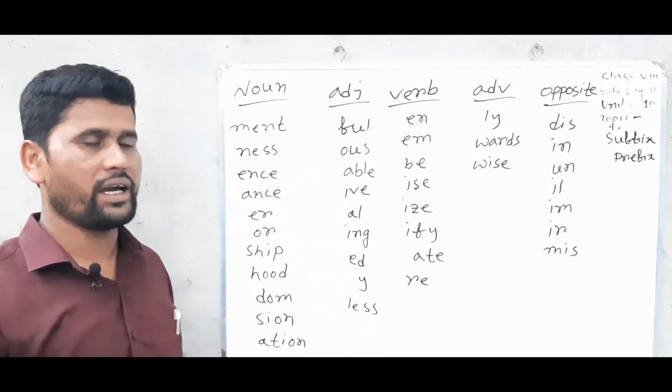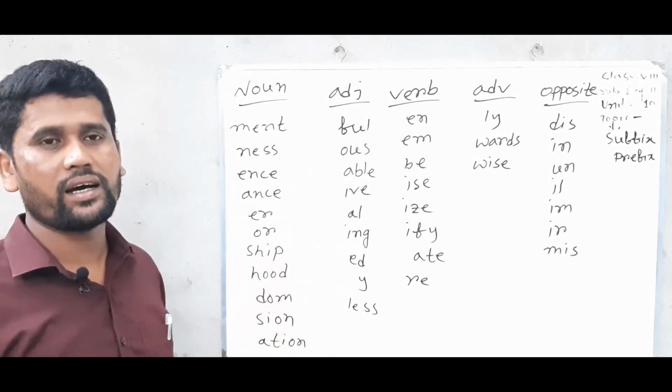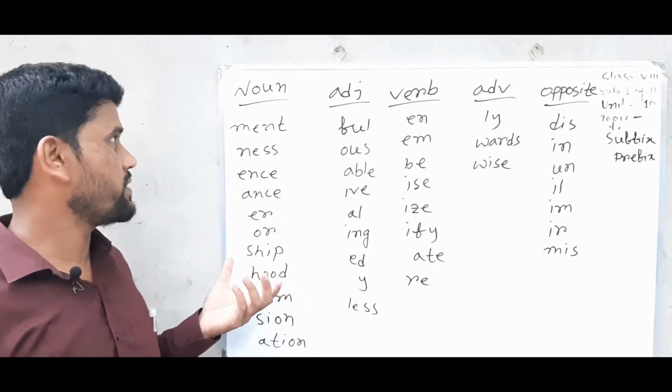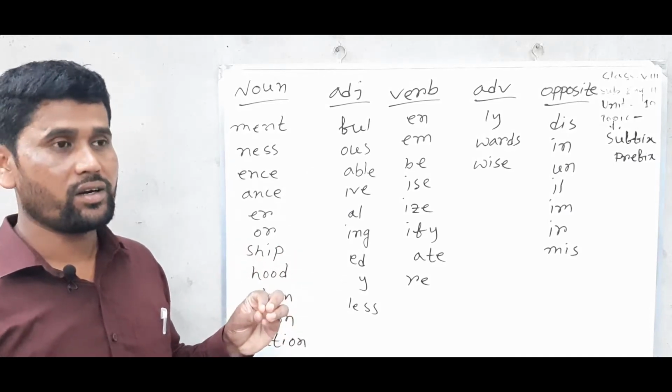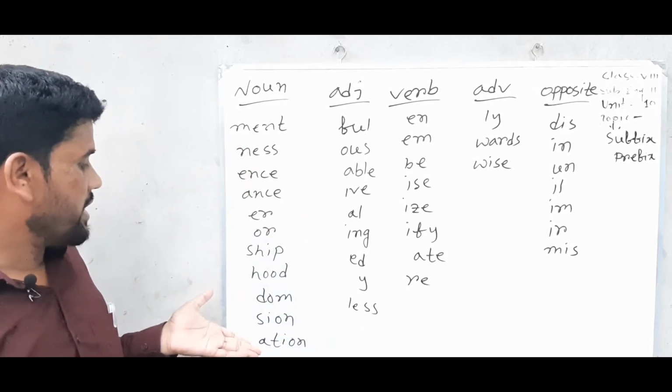When you add some suffix with the root words, you need to know the suffix.